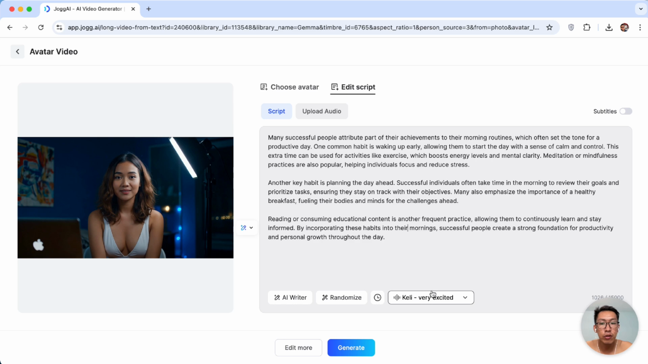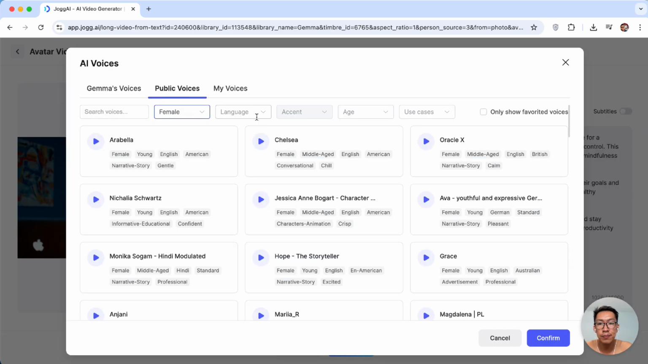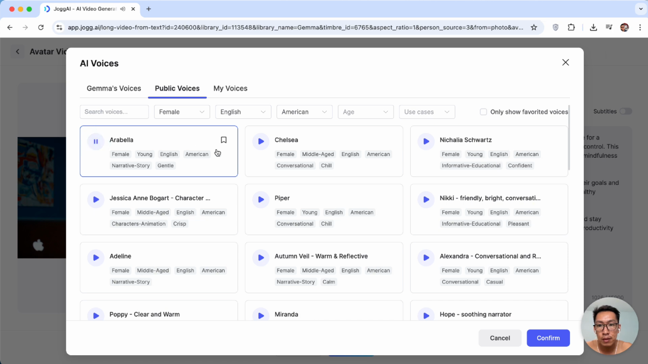And then here is the voiceover. Now I will search the gender female, and then the language English. They have many languages as well, as you can see here. Now select English.